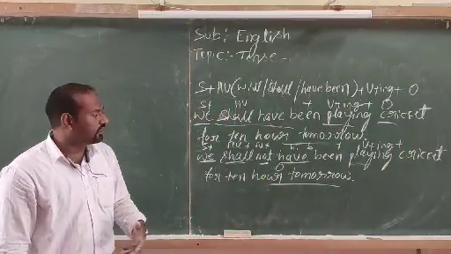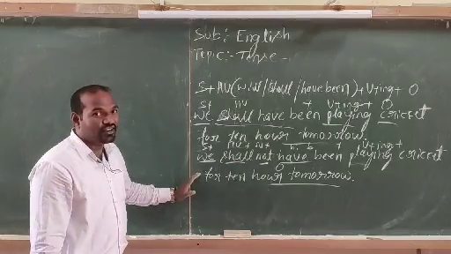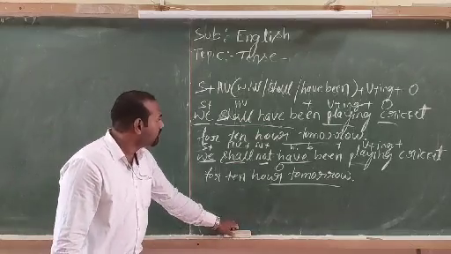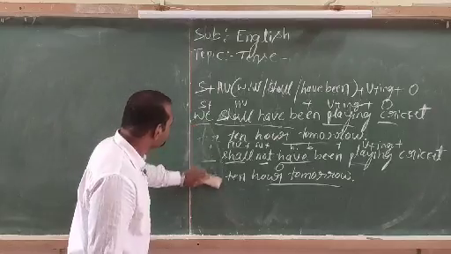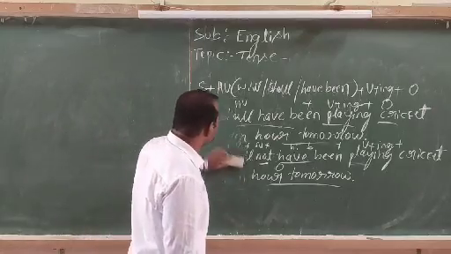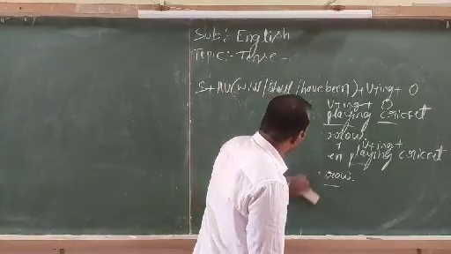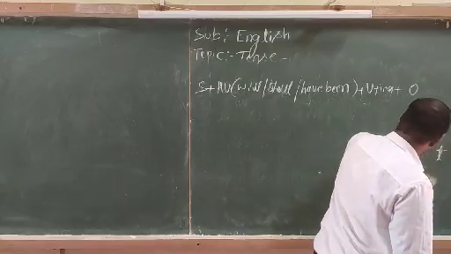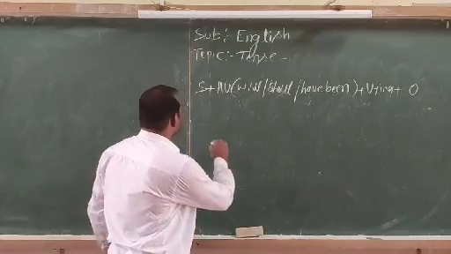And how to convert this positive sentence to the interrogative yes or no type of sentence? I'll write it. Okay.